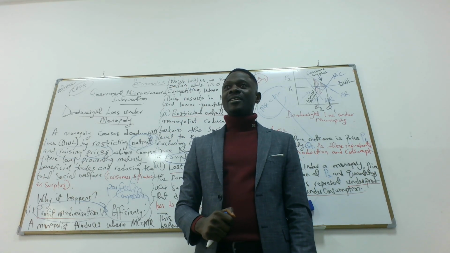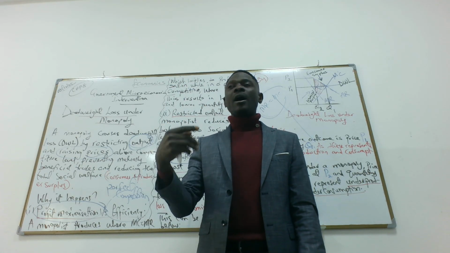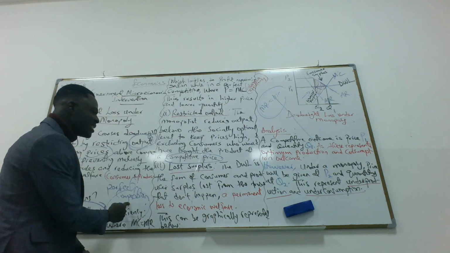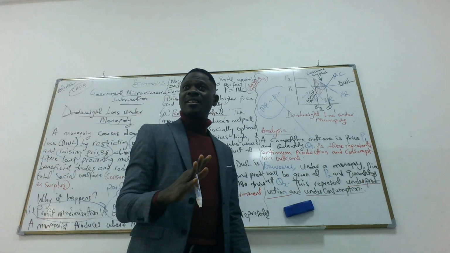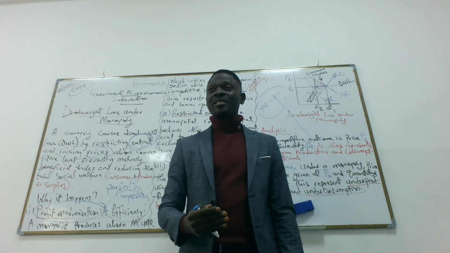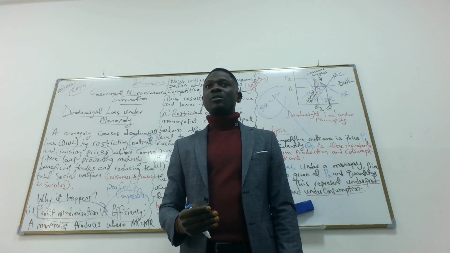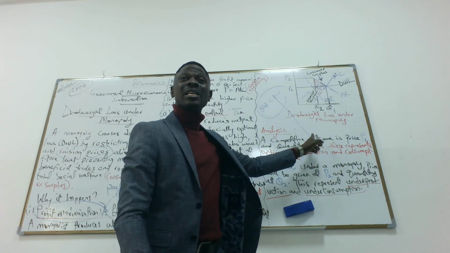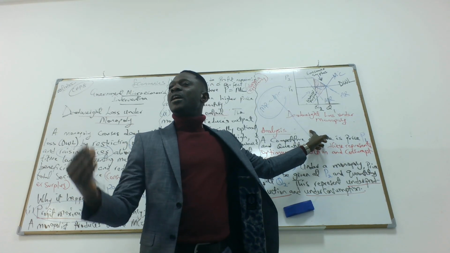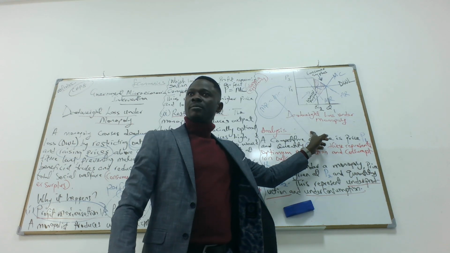Yeah. So that is why monopolists will only make a profit. This profit is a short one. It's a short term profit maximization. In the long run, consumers will find substitutes. So that is why the monopolist is facing what? A downward sloping demand curve. When you raise the price, you're going to still lose some customers.